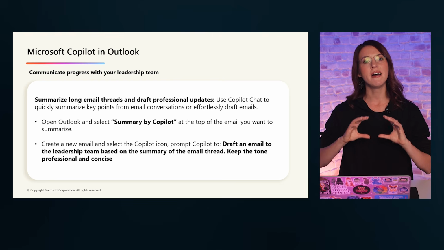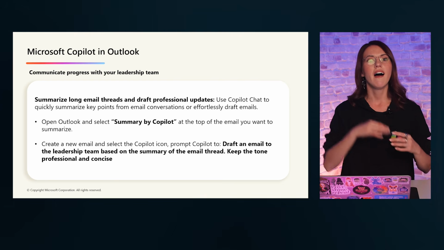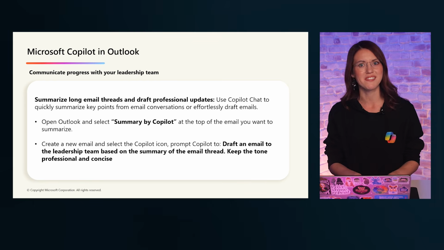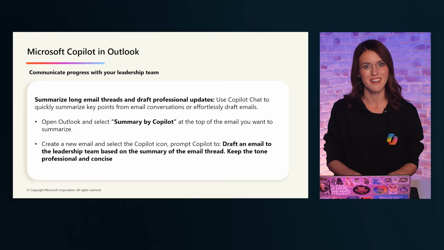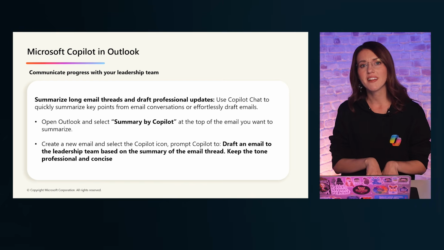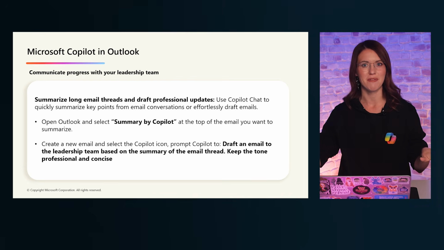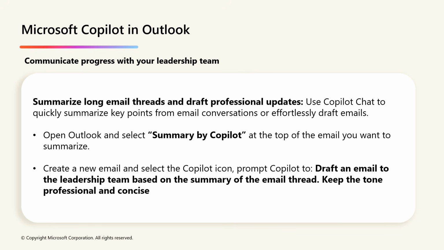Copilot in Outlook makes this easy by generating a clear, high-level summary of the conversation, helping you capture what matters without rereading every message. From there, you can ask Copilot to draft a professional, concise status email based on that summary. This end-to-end workflow shows how Copilot helps you move seamlessly from drafting a report to visualizing data to building a presentation and finally to communicating progress, all using the apps you already use every day.